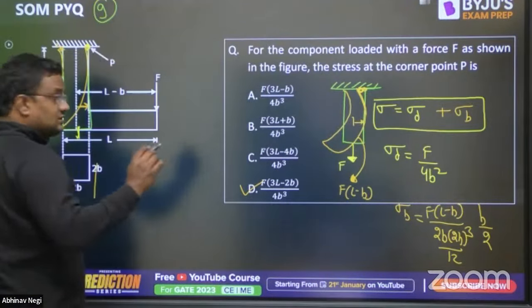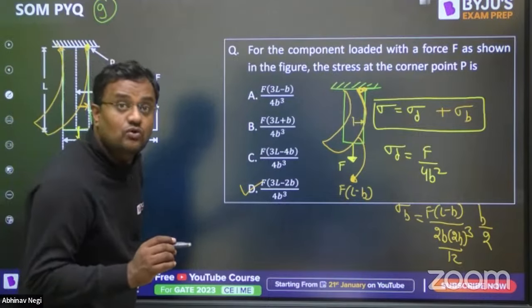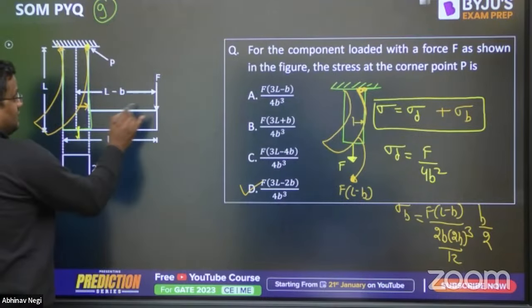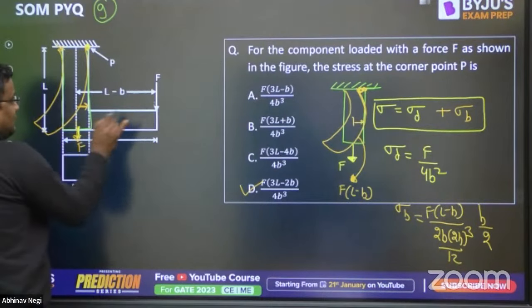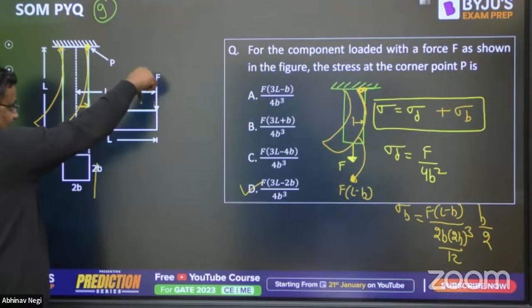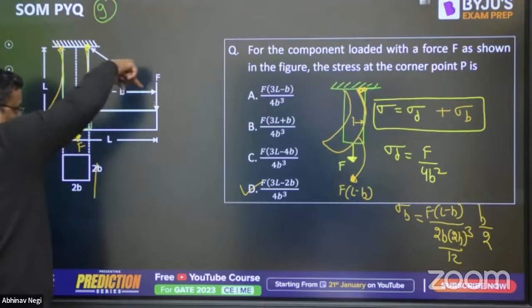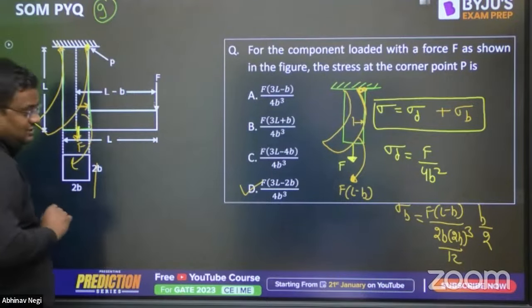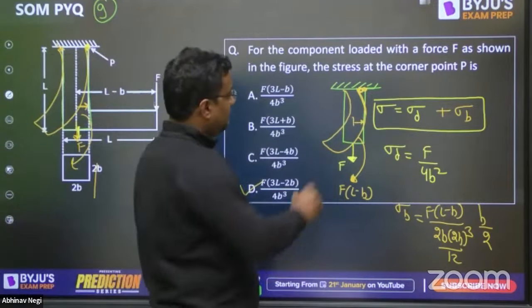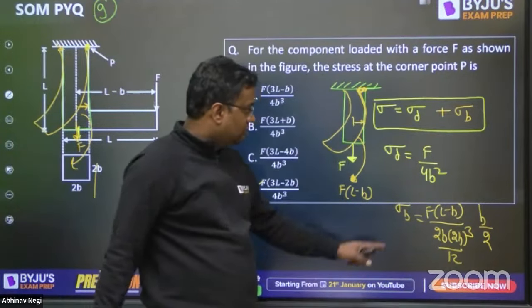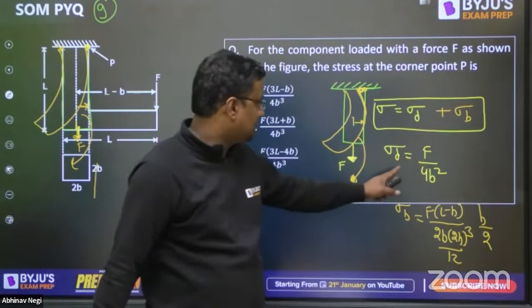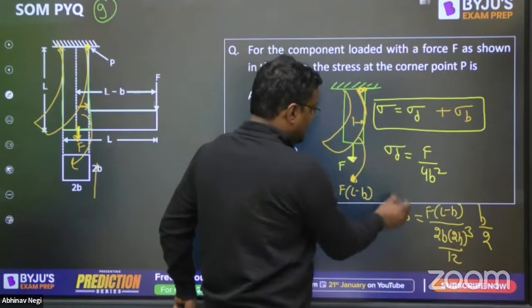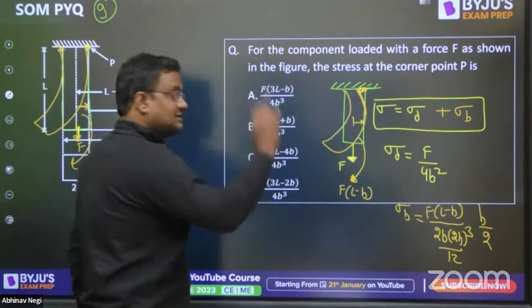Okay, see, someone has asked the movement direction. Shiva Kumar Yadav. Shiva, I have to transfer this force here now. If I transfer this force here, this will be F. And the movement about this point is C. This F will be tending where? That will be clockwise. That is F into L minus B. And when this movement will be here, this will be causing tension here. If you apply the formula sigma is equal to M by I into Y, then the algebraic summation of sigma D and sigma B, you will be getting this answer.